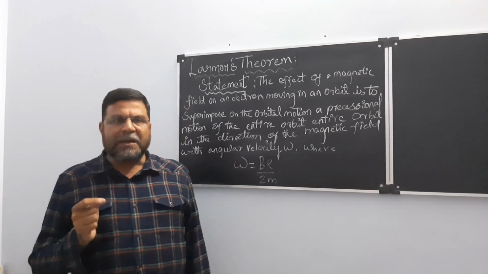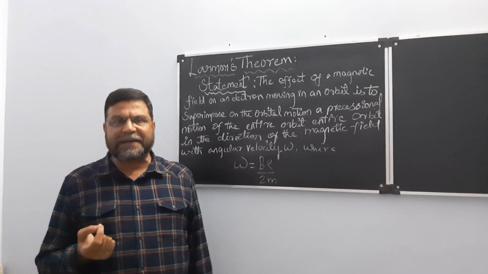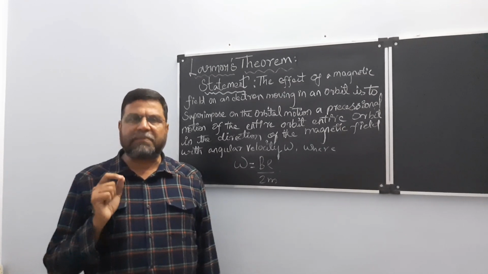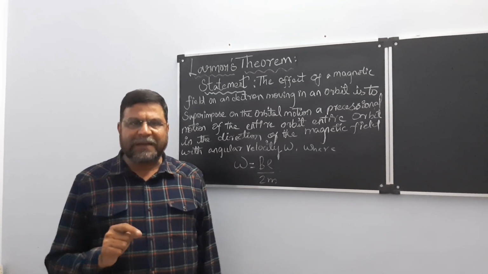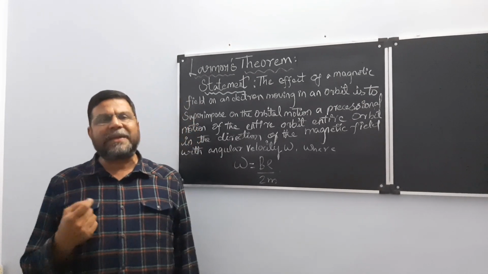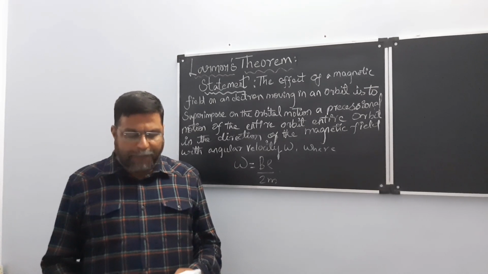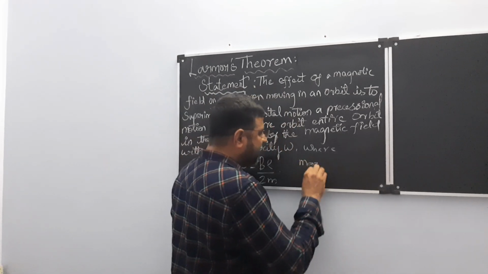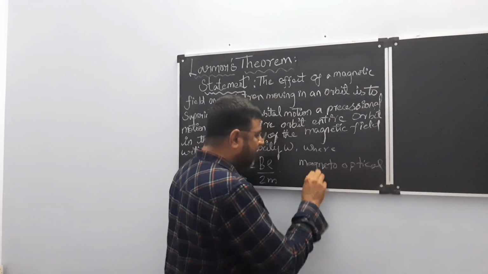Now we can see that by using an electron motion in an electric field or magnetic field, we can produce spectral lines. That you have to remember. By applying electric field or magnetic field on the movement of electron, we can produce some effects. Those effects are known as magneto-optical phenomenon. That is spelled M-A-G-N-E-T-O. Magneto-optical phenomenon.